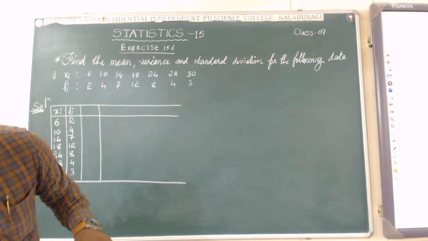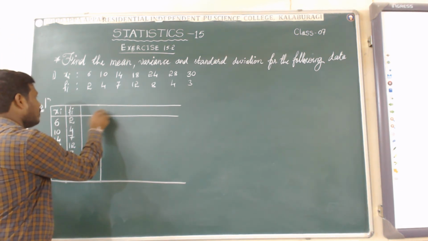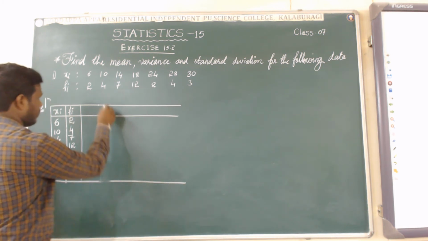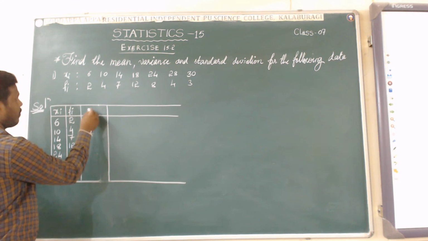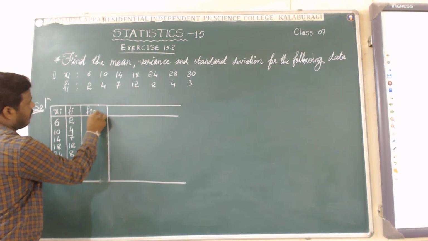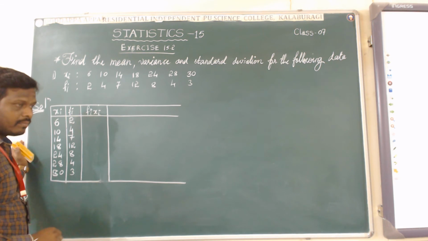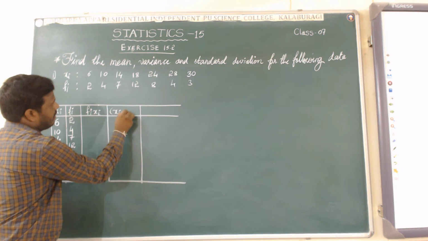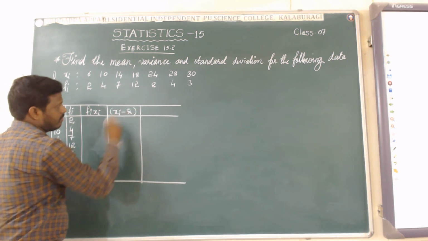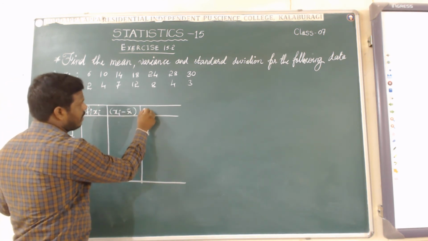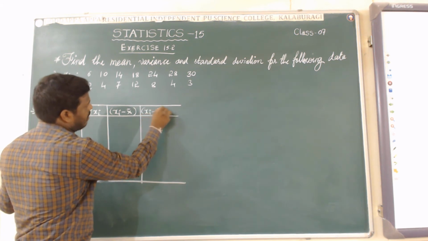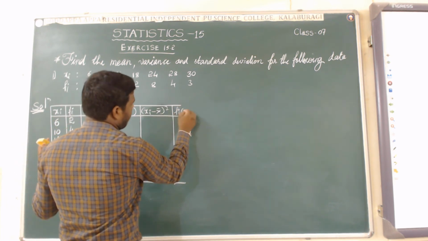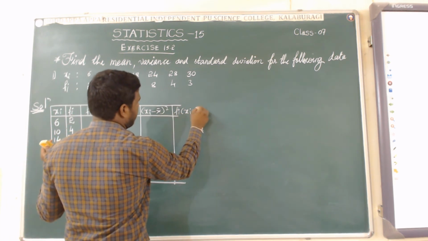Wait one second, I want more width. Let it be lengthy. I want the product fi xi in the next column, then xi minus x bar, then xi minus x bar whole square, and the last column for fi into xi minus x bar whole square.